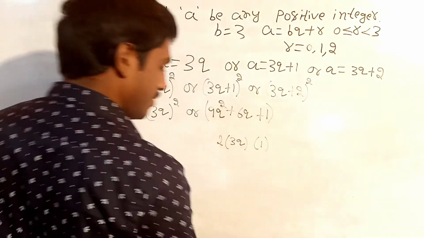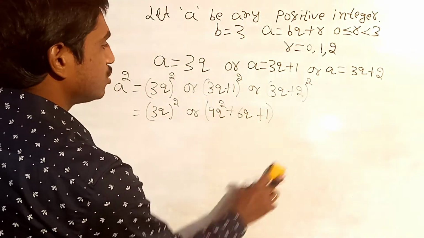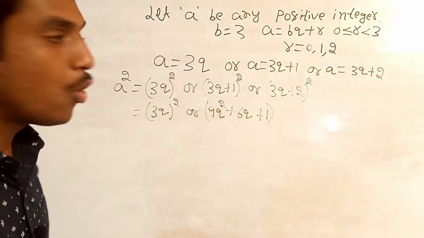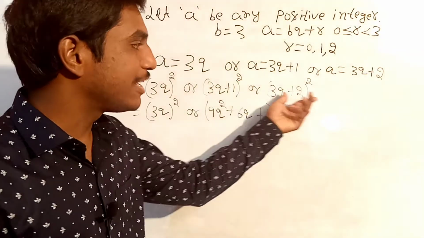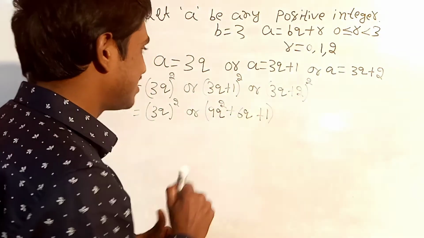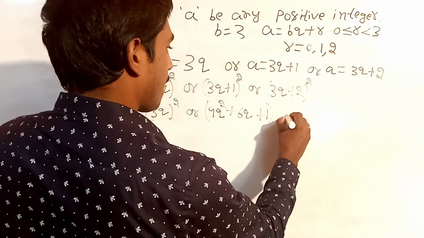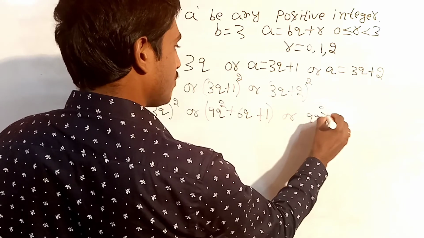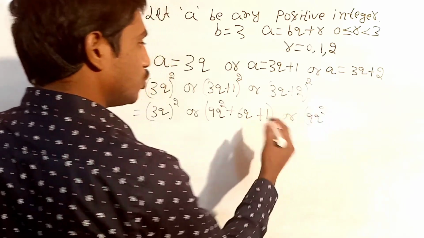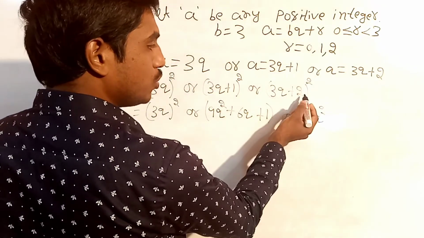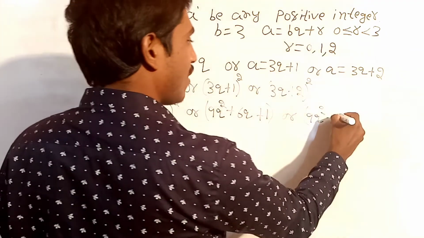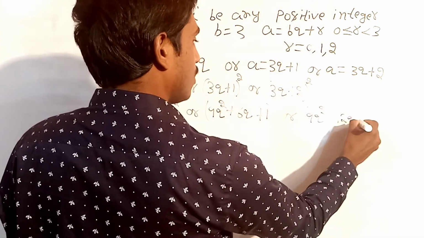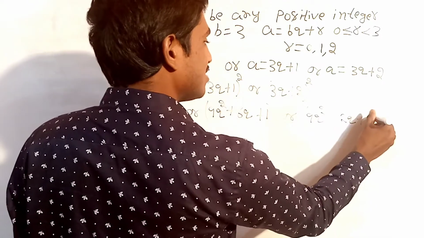So this is the expansion for 3q plus 1 whole square. Like that we will do for 3q plus 2 whole square. We will get 9q square plus 2 into a into b: 2 into 2 is 4, 4 into 3 is 12q, plus b square, 2 square is 4.